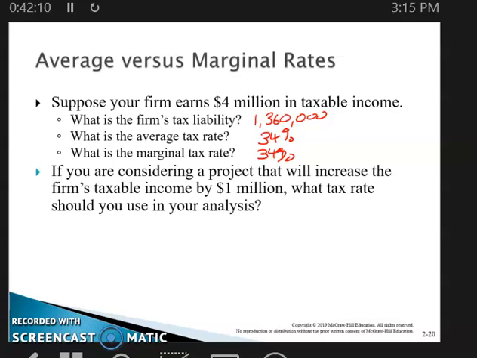If you're considering a project that will decrease the firm's taxable income by $1 million, what tax rate should you use in your analysis? You're going to use the marginal tax rate. This is an unusual situation where those two are equal. In most cases they're not going to be equal, and you're going to use the marginal rate versus the average.